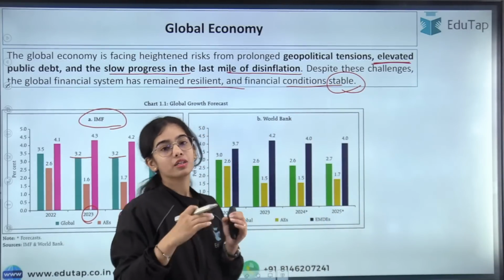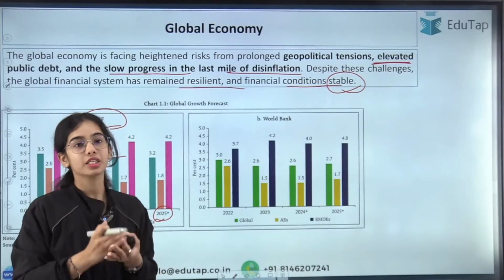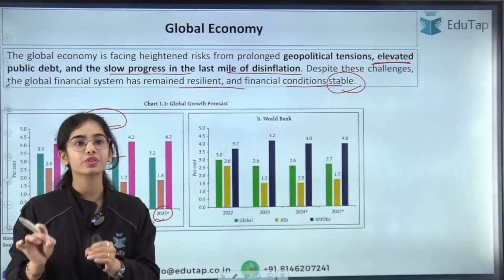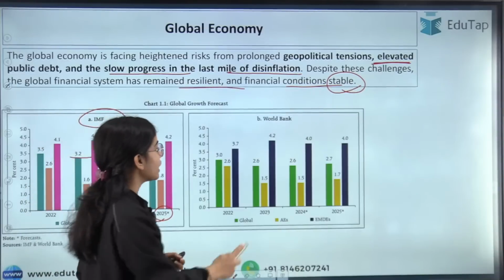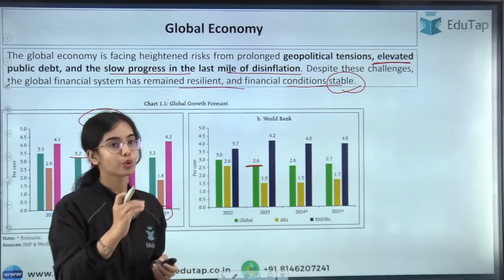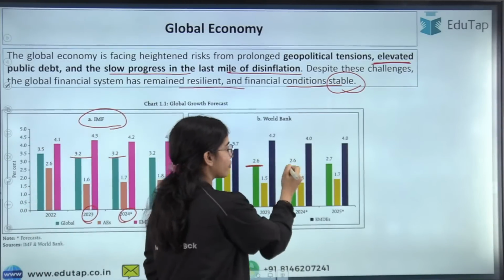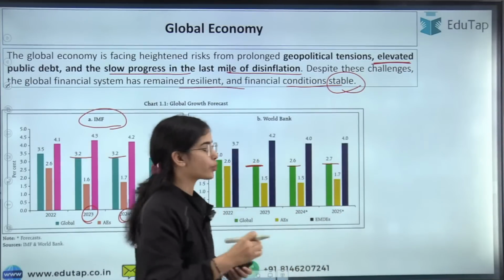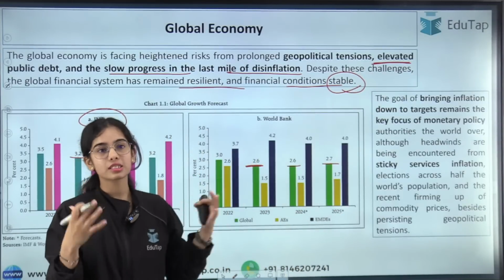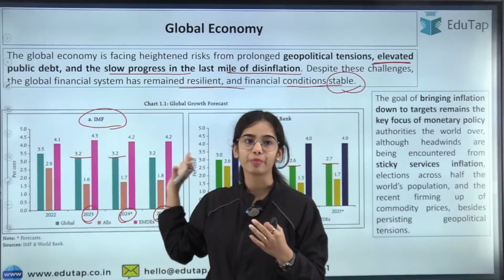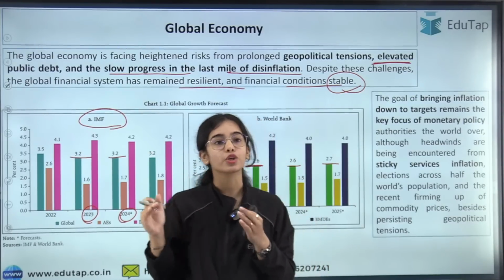The World Bank uses a different methodology, and the World Bank has said that in 2023 the global economy has grown by 2.6% and it will grow by 2.6% in 2024 and 2.7% in 2025. Now this is the growth scenario as per the IMF and the World Bank. What is the scenario of inflation?